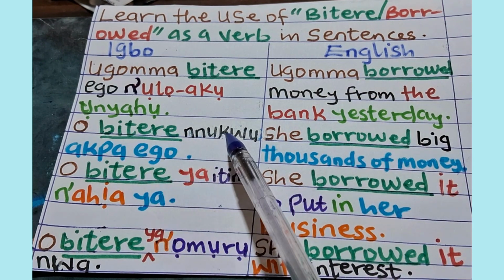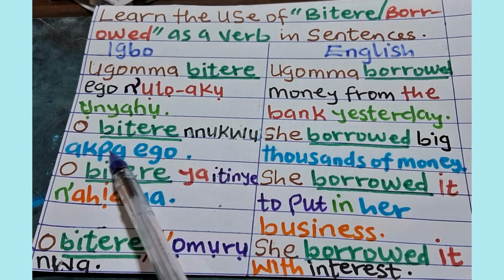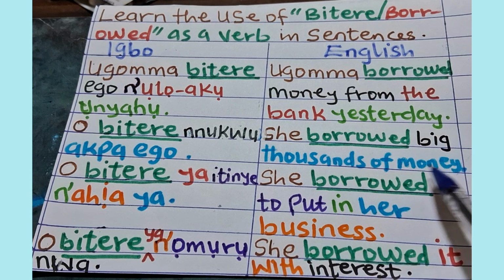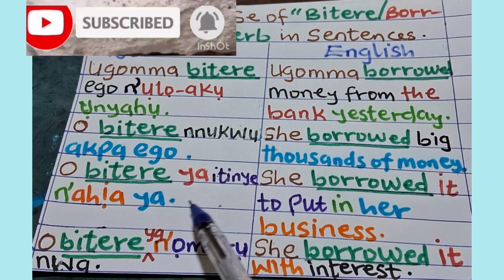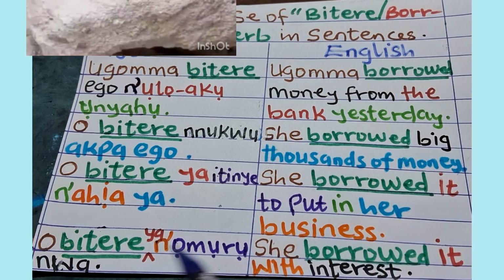O bitere nnukwu akpa ego. O bitere nnukwu akpa ego, meaning she borrowed big thousands of money. O bitere ya itinye n'ahịa ya, meaning she borrowed it to put in her business.